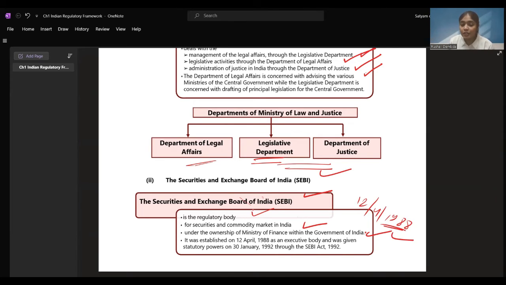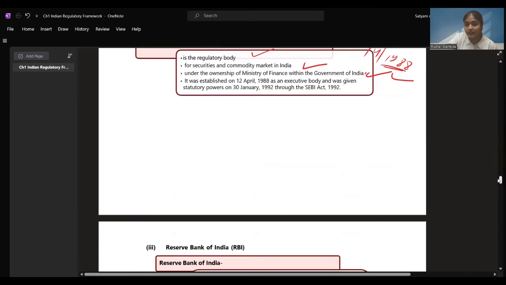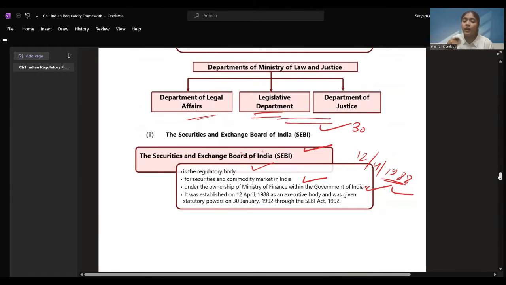SEBI was established on 12th April 1988 as an executive body and was given statutory powers. Statutory powers were given on 30th of January 1992 through the SEBI Act 1992. Then they formulated their act, and that was called the SEBI Act 1992, right? SEBI is clear, the one who regulates the securities and commodity market in India. Your stock exchanges, these markets are regulated through SEBI.